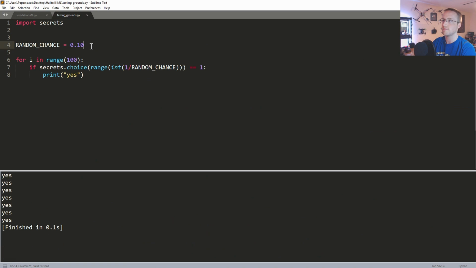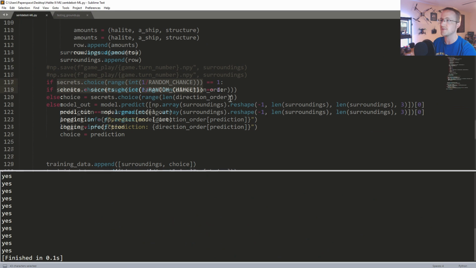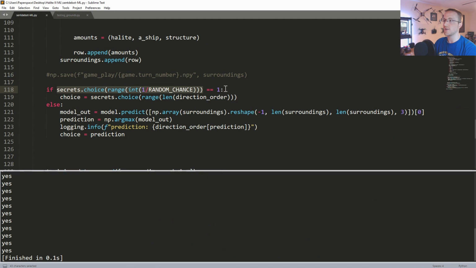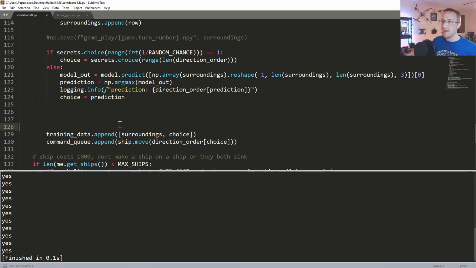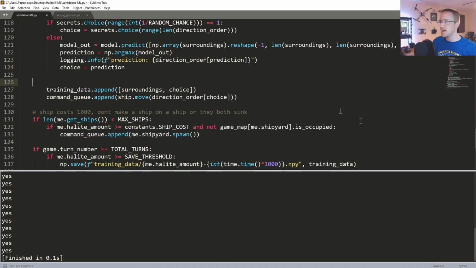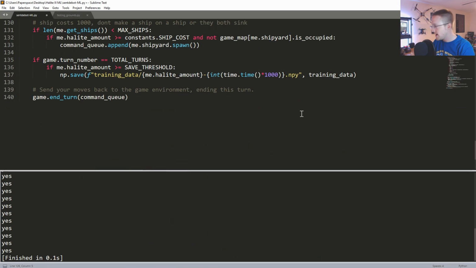Seems a little low, but it's probably correct. Let's do 0.3, so this should be an average of about 30. Looks to be about right. Okay, I just wanted to make sure that logic was sound. So in this case, the question is, if this is equal to 1, great. That's our 35% chance or whatever. Okay, then we model out and so on, make the choice, run the game. Everything else stays the same. We're not changing any of that.